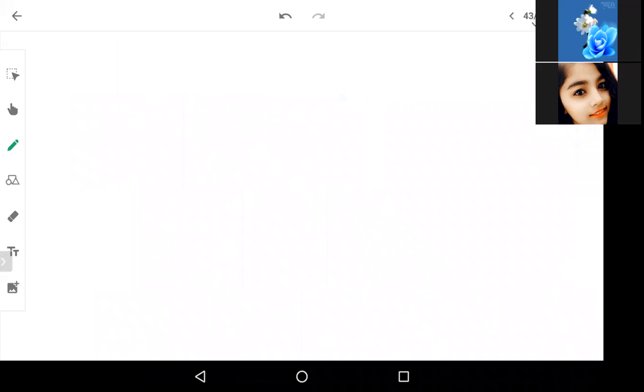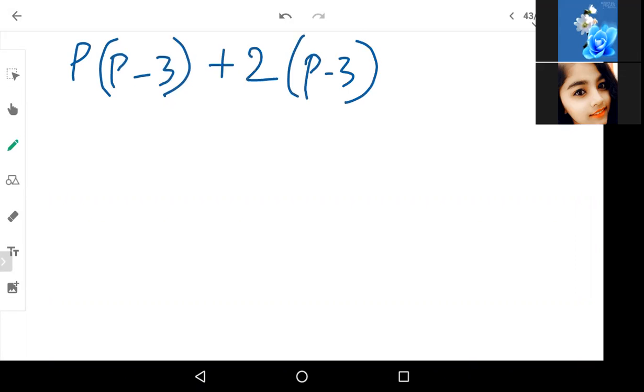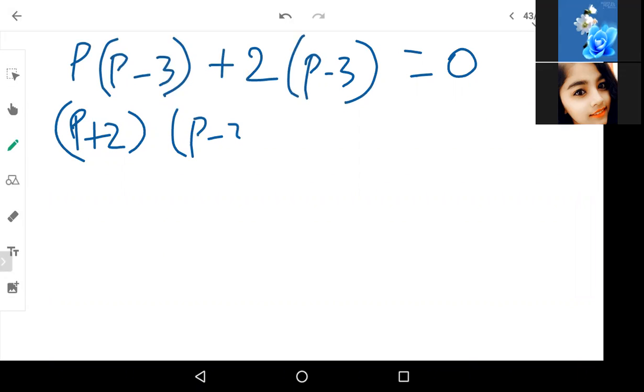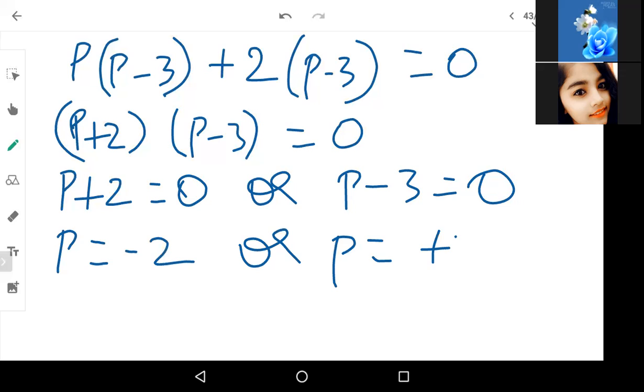Next, we'll have to take the common terms. If I take p common, I will have p minus 3. And again, here I will take p minus 3 common, so I'll have 2 as the other term, is equal to 0. So p plus 2 into p minus 3 is equal to 0. P plus 2 is equal to 0 or p minus 3 is equal to 0. P is equal to -2 or p is equal to +3.